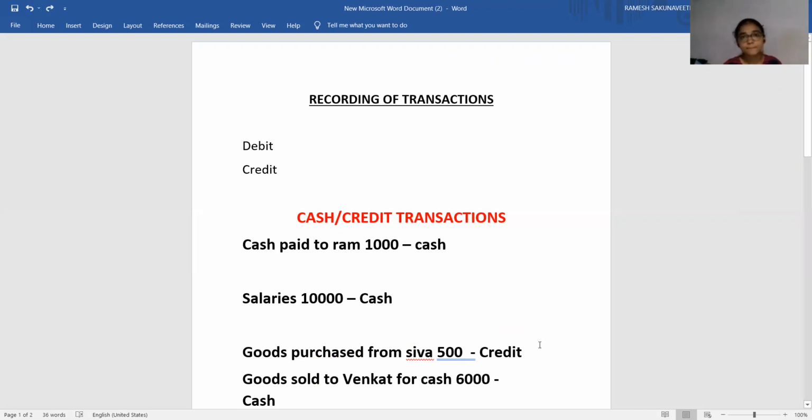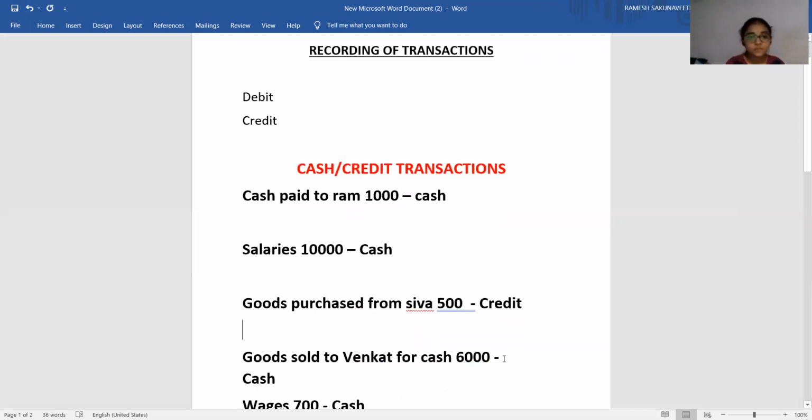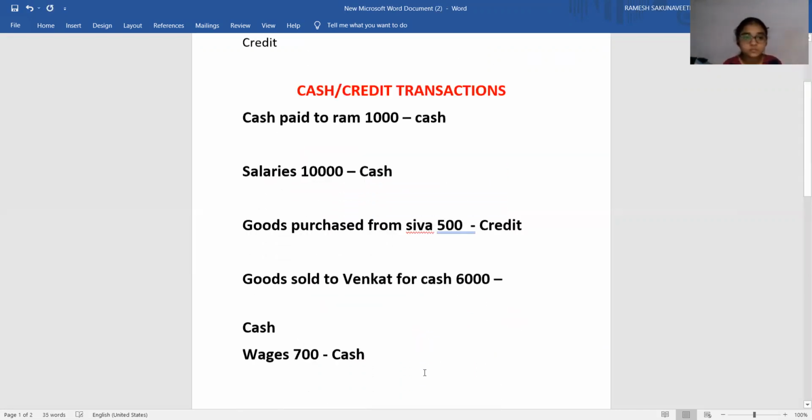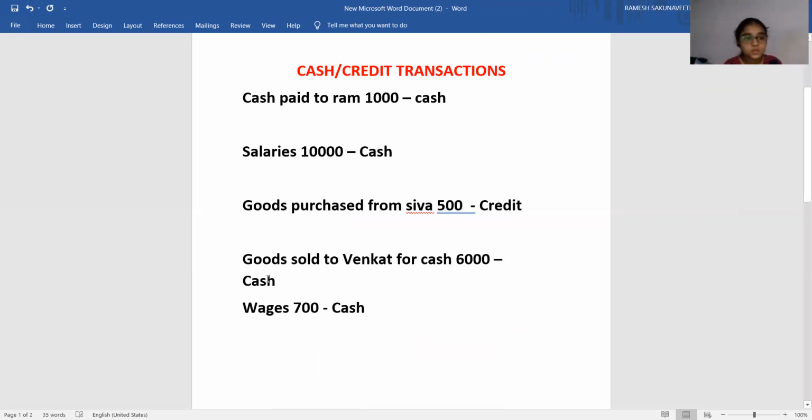Now, shall I give you another 5 sentences in which you have to mention whether it is a cash transaction or credit transaction? Okay, note down. First one: sold goods to Krishna.